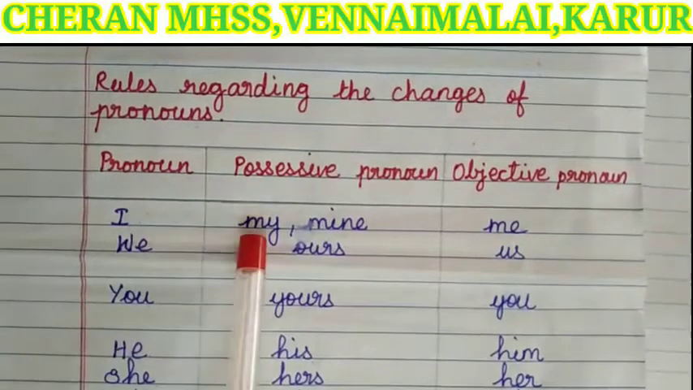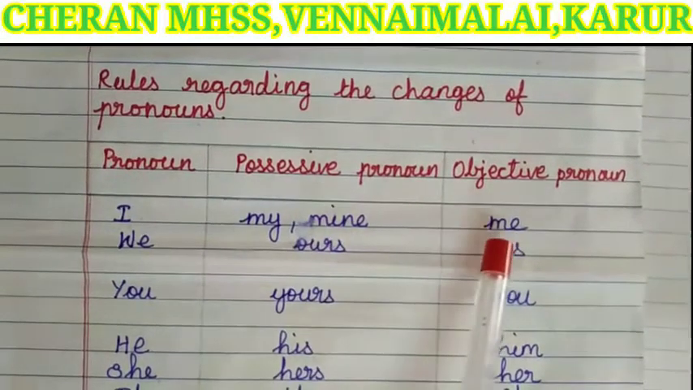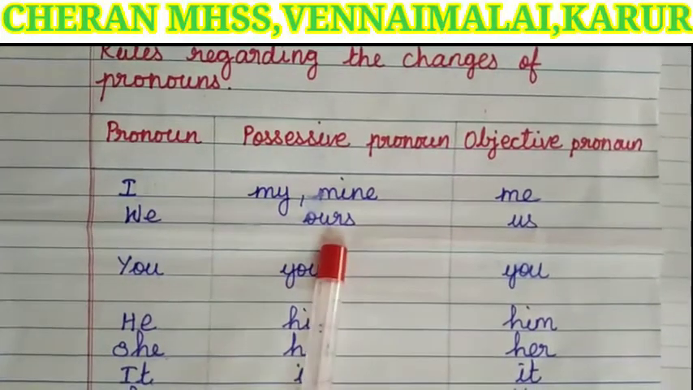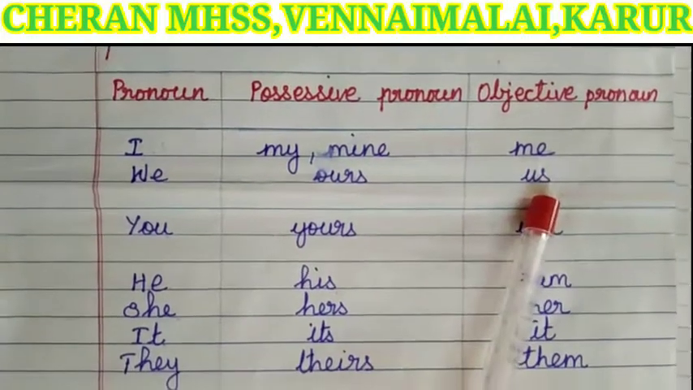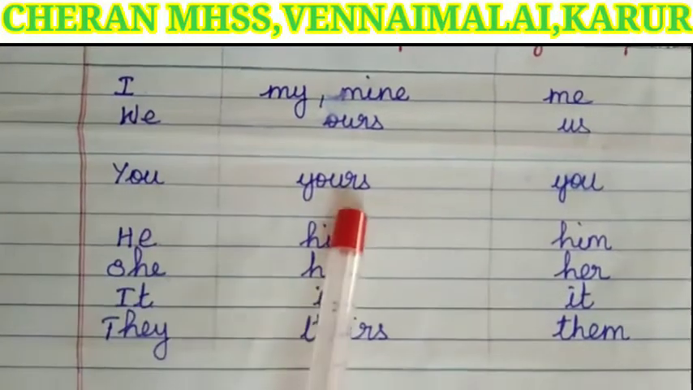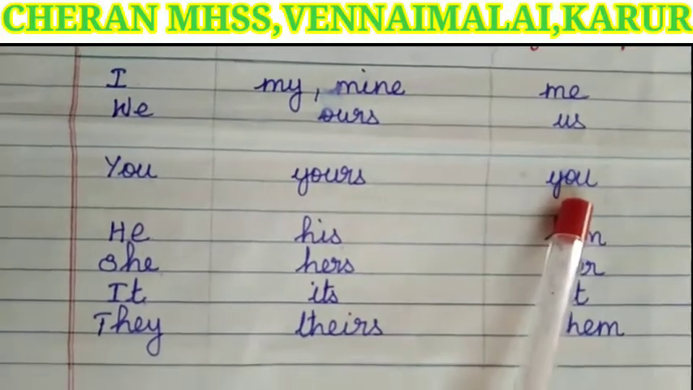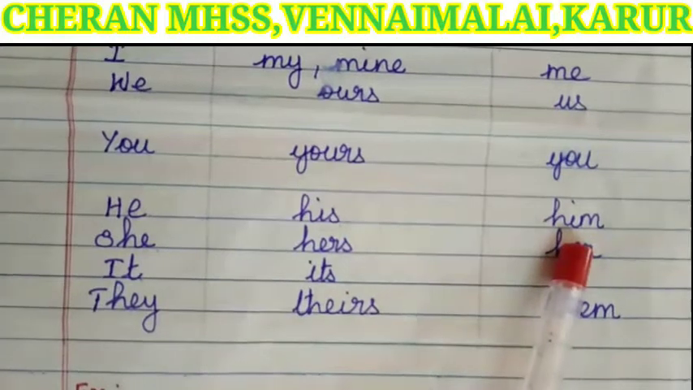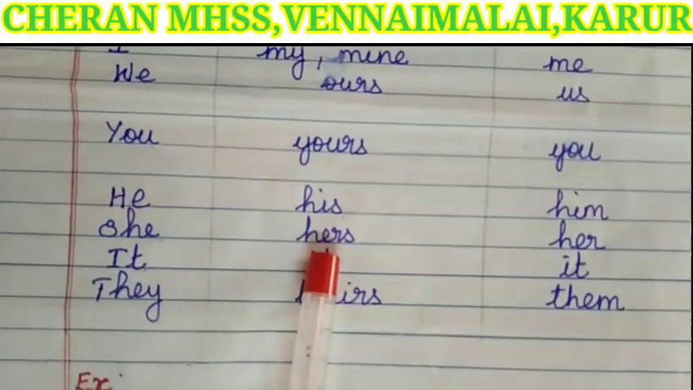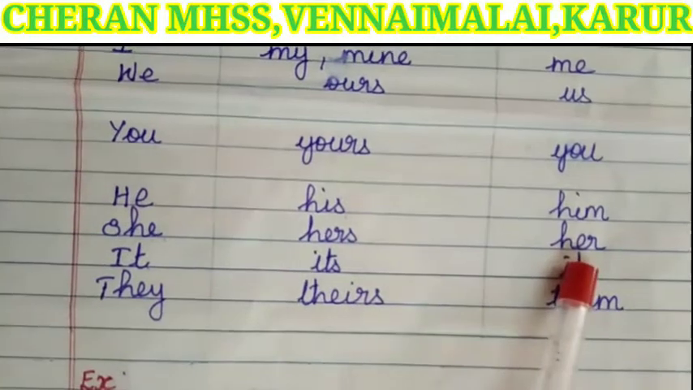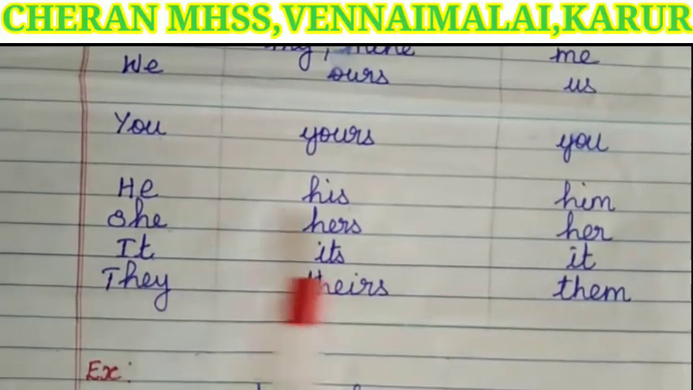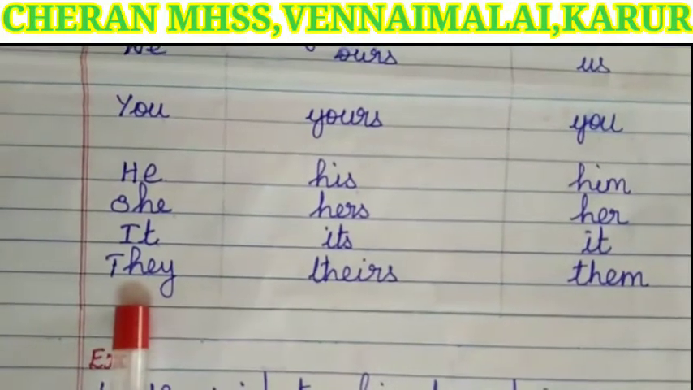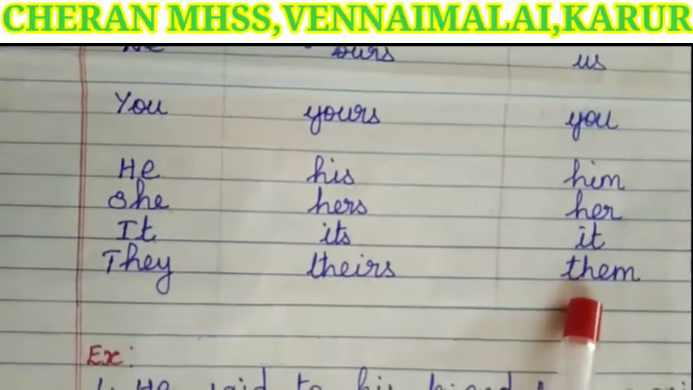I: possessive pronoun is my, mine. Objective pronoun is me. We: possessive pronoun is ours. Objective pronoun is us. You: possessive pronoun is yours. Objective pronoun is you. He: possessive pronoun is his. Objective pronoun is him. She: possessive pronoun is hers. Objective pronoun is her. It: possessive pronoun is its. Objective pronoun is it. They: possessive pronoun is theirs. Objective pronoun is them.